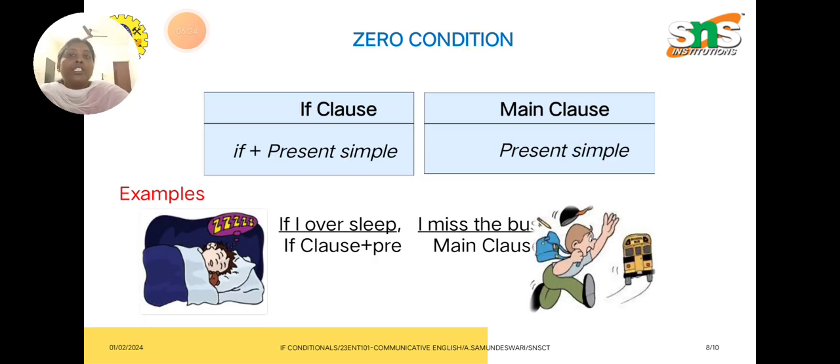The zero condition is the only condition which uses the simple present form of tense in both places, that is the if clause and the main clause. You can use the zero condition to talk about real-time examples, truths, facts, information, scientific truths, and so on. For instance, if you boil water, if you heat water, it boils.